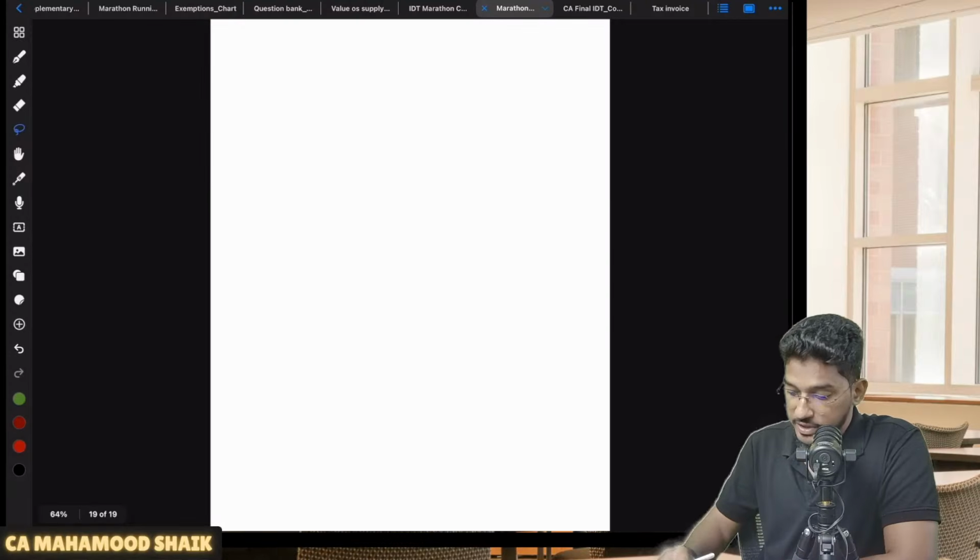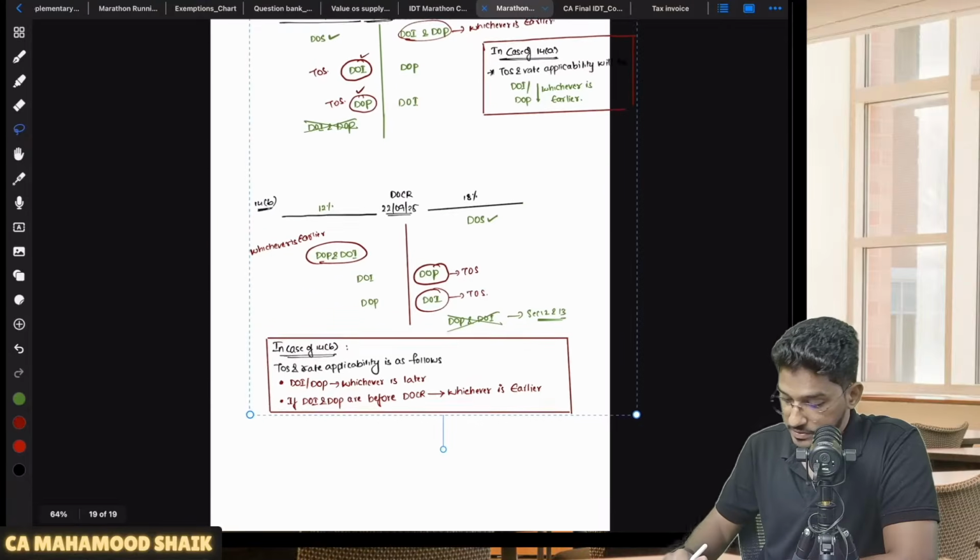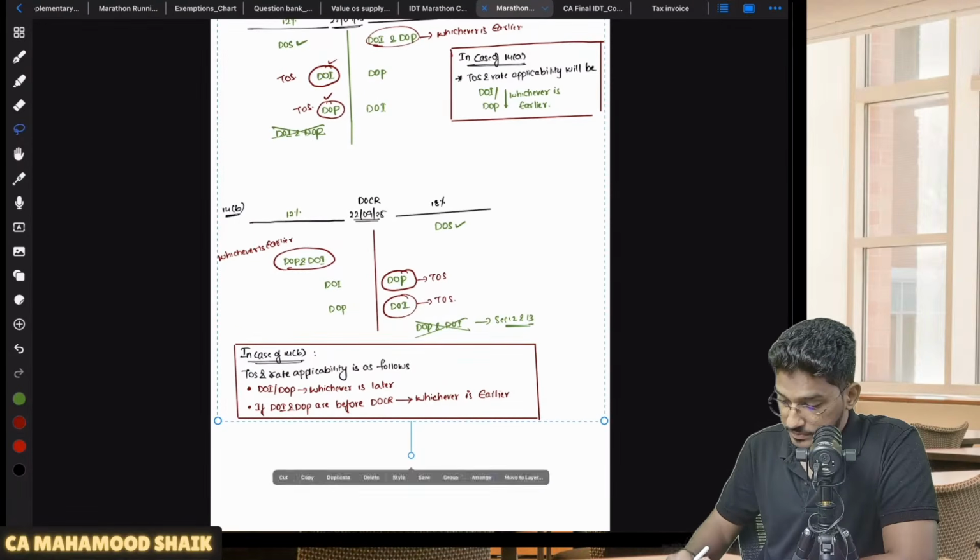Section 14, change in rate of tax. Let us try to understand it.